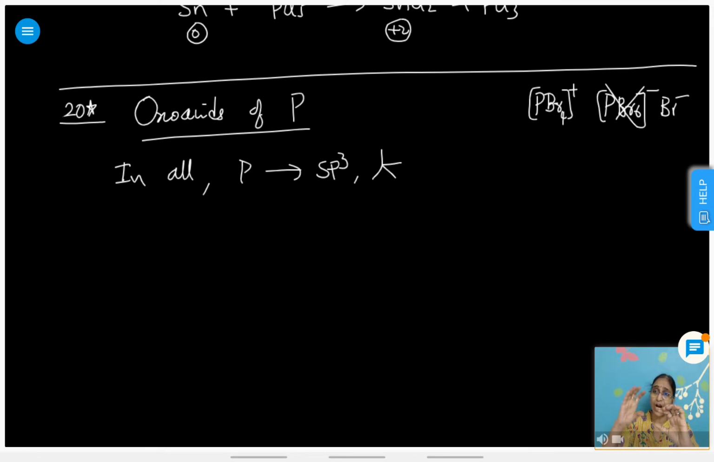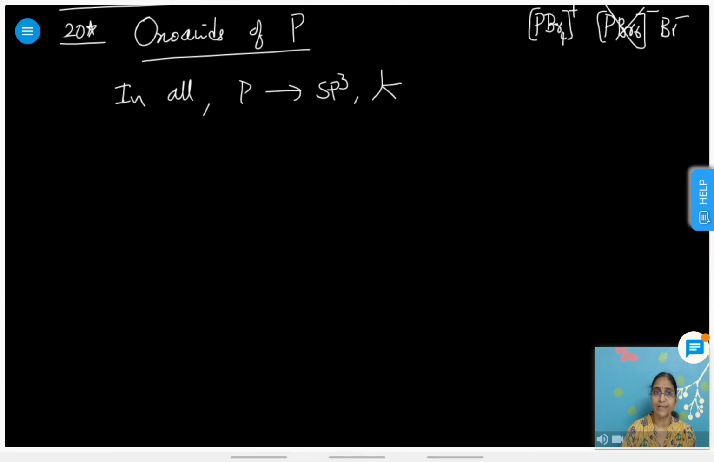This phosphorus cannot hold large bromines. Phosphorus can hold 4 bromines comfortably because of large size of bromine. Phosphorus can hold the small chlorines, but phosphorus cannot hold the large bromines around this. Yes, phosphorus, sp3 tetrahedral, and at least